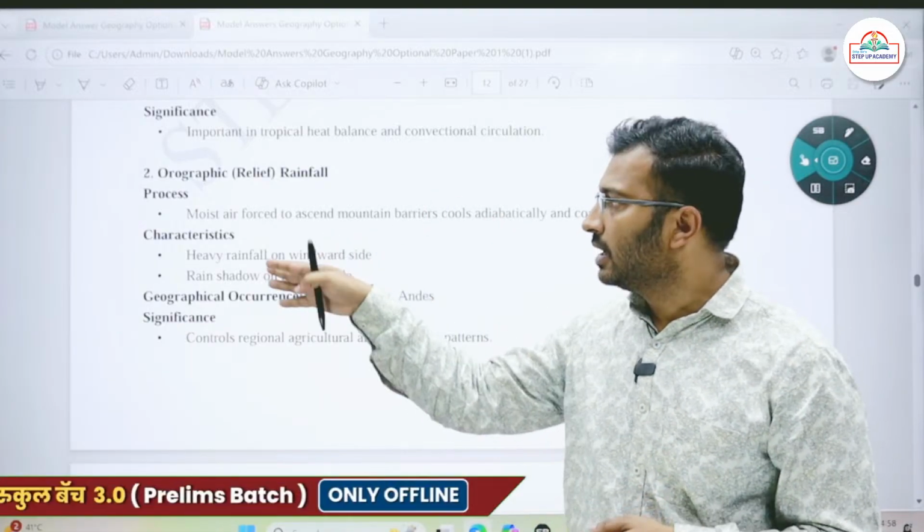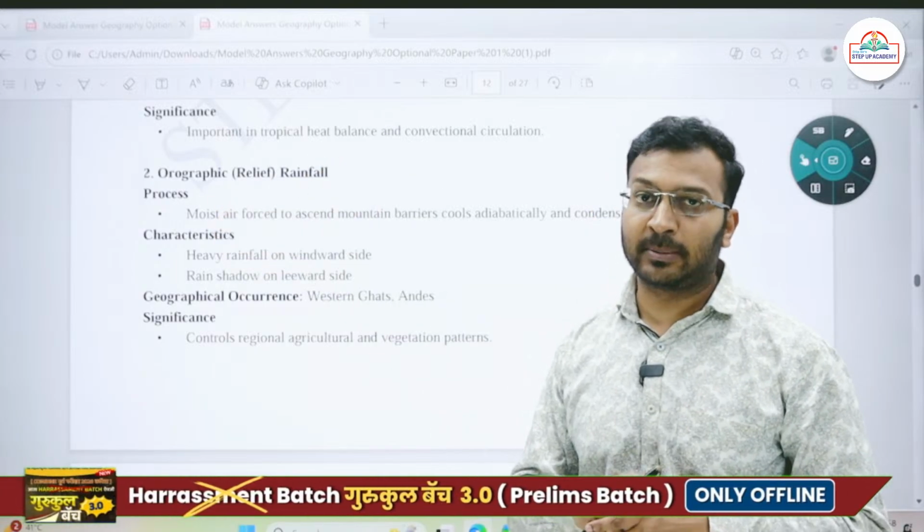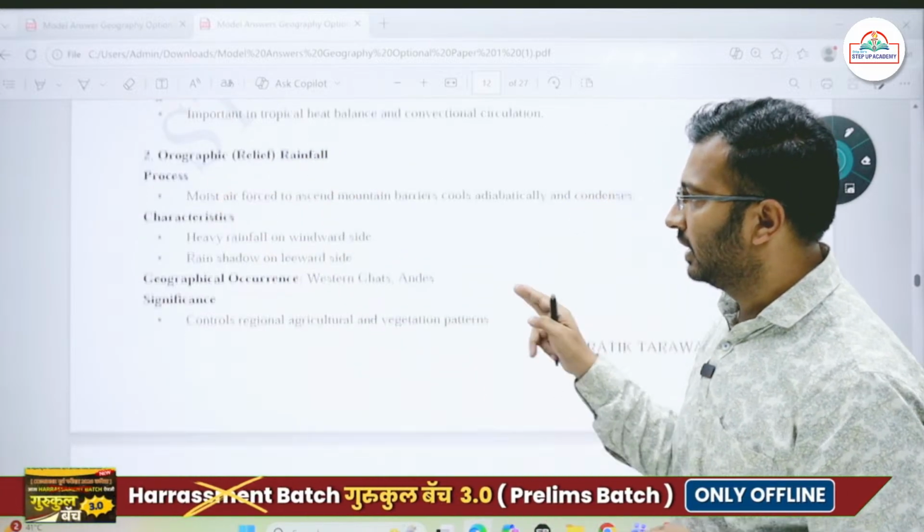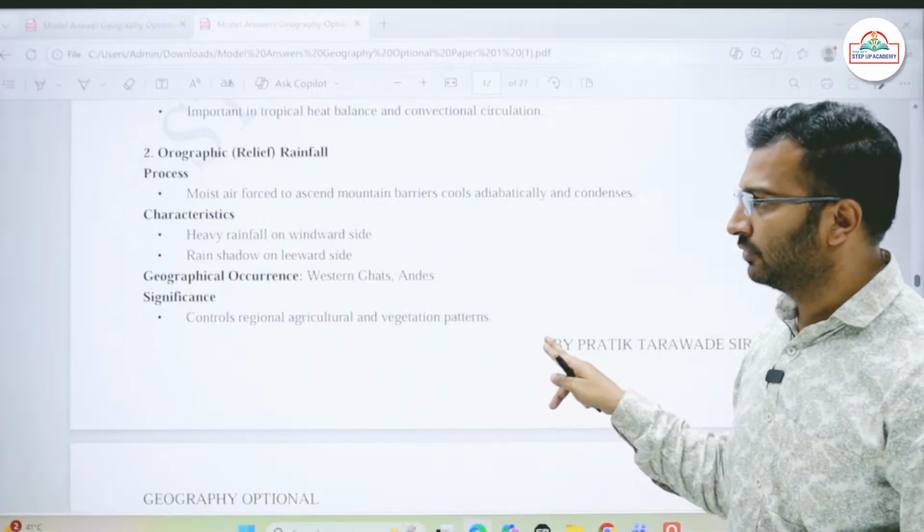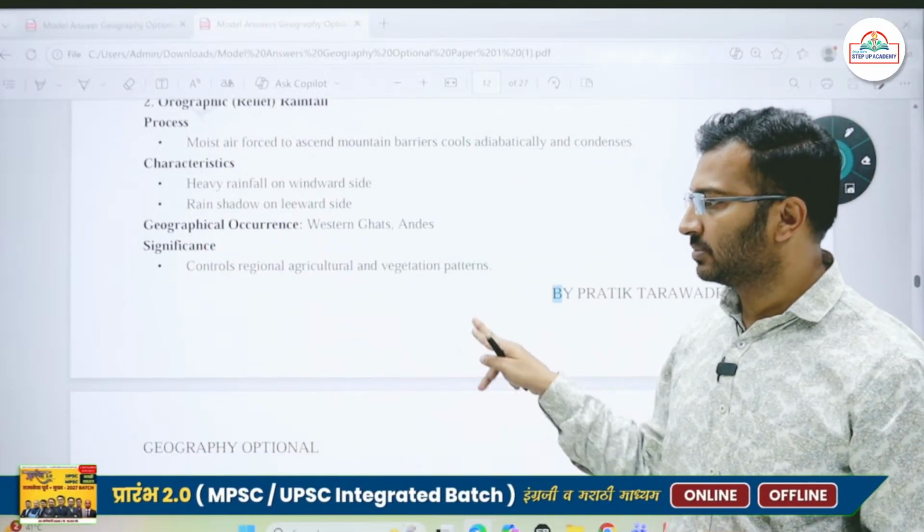It is mostly what is it? It is a orographic type of rainfall. ठीक है, moist air condenses. ठीक है, south west monsoon is completely orographic rainfall, you can put it about that. ठीक है, एंडीज में भी हमें ये देखने को मिलता है.